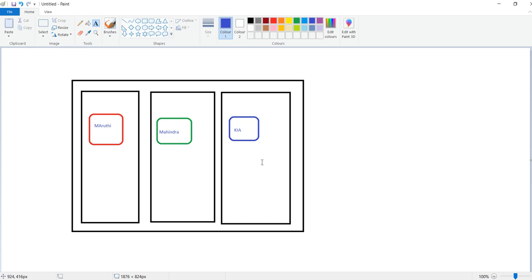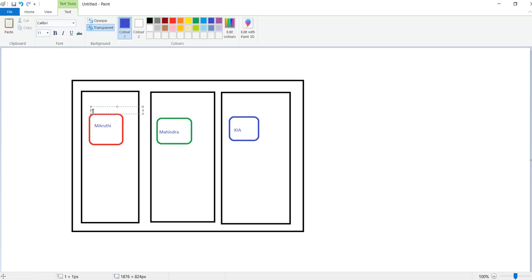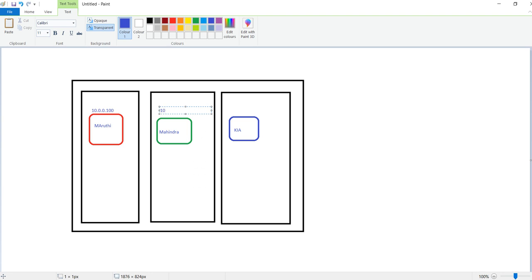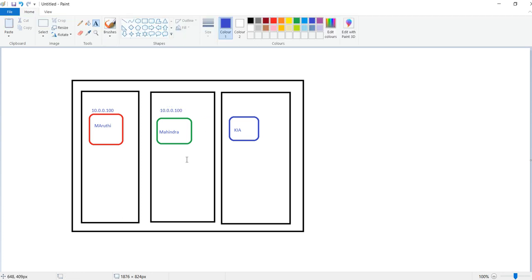I am directly hosting and managing all three applications. Without any specific layers, if I host this type of application in a public cloud, I will definitely get issues. Assume I am using 10.0.0.100 for this server. If I want to use the same IP for another, then I'll get an issue. That is one main thing.